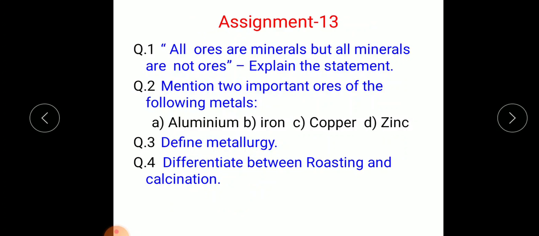Now today's assignment 13. Question number 1. All ores are minerals, but all minerals are not ores. Explain this statement. Question number 2. Mention 2 important ores of the following metals: aluminium, iron, copper and zinc. So you need to write at least two important ores of the following metals along with the formula. Question number 3. Define metallurgy. And question number 4. Differentiate between roasting and calcination. So complete this assignment and send it in my mail.